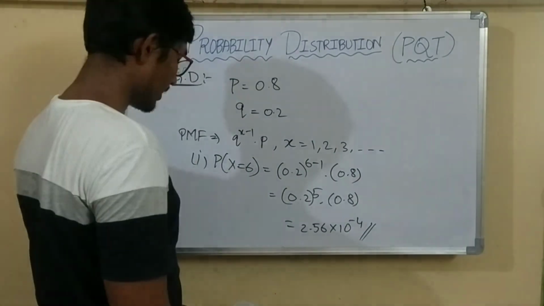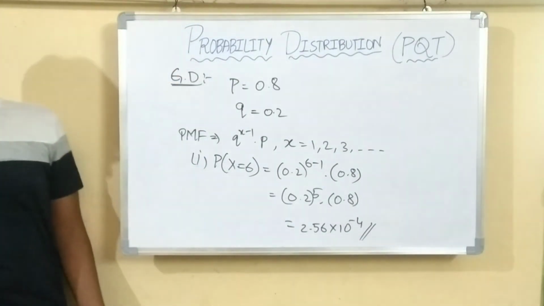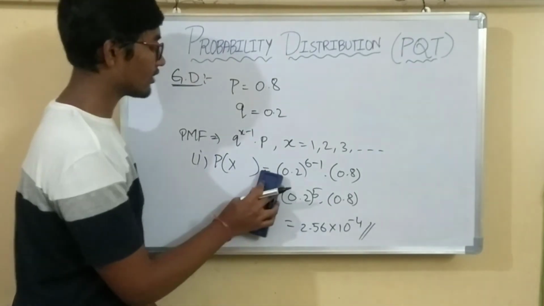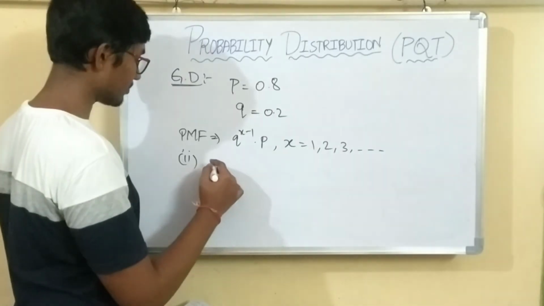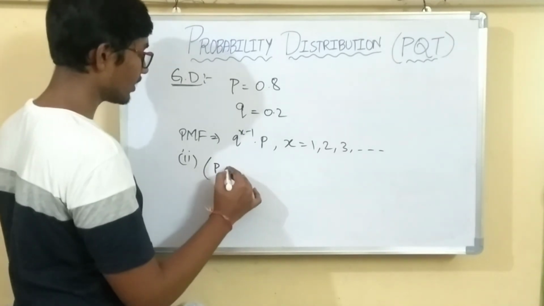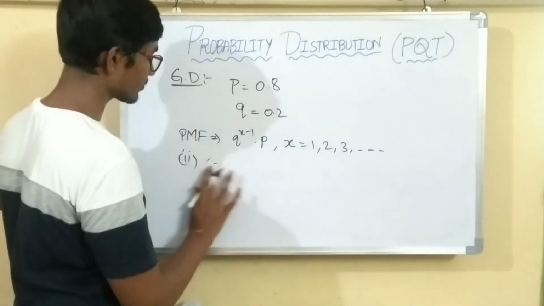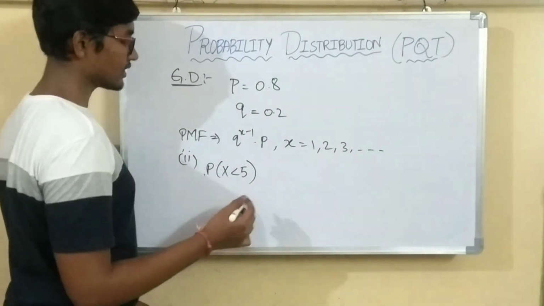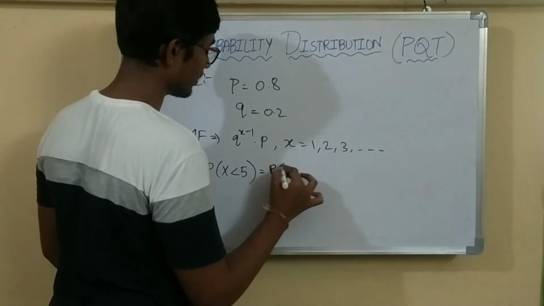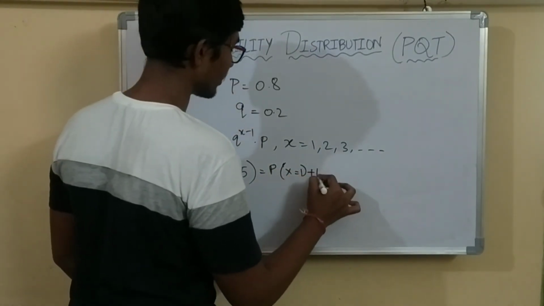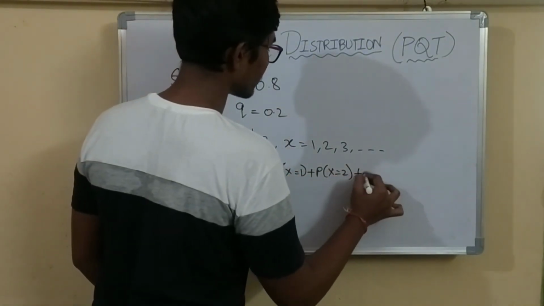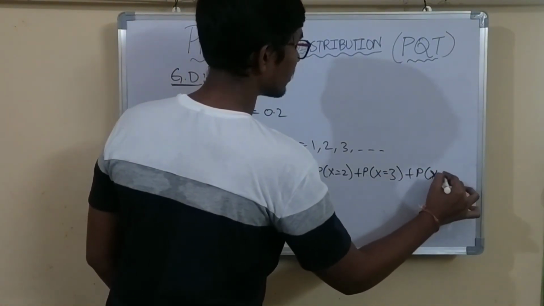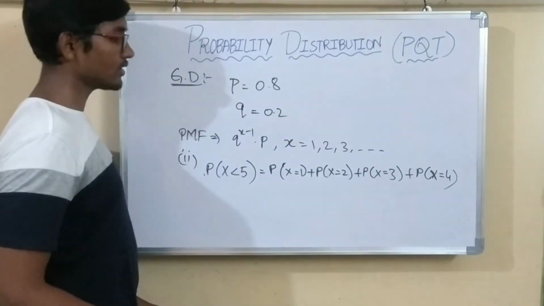Now we have to find that it takes less than 5 shots. So less than 5, that is P of x equals 1 plus P of x equals 2 plus P of x equals 3 plus P of x equals 4. Less than 5 means there are 4 probabilities to occur.